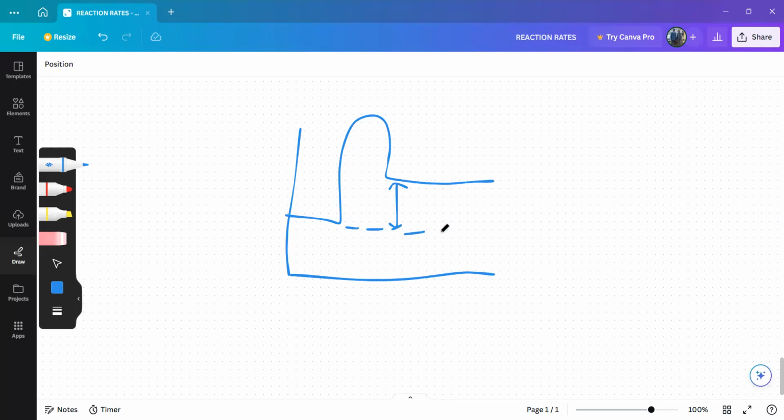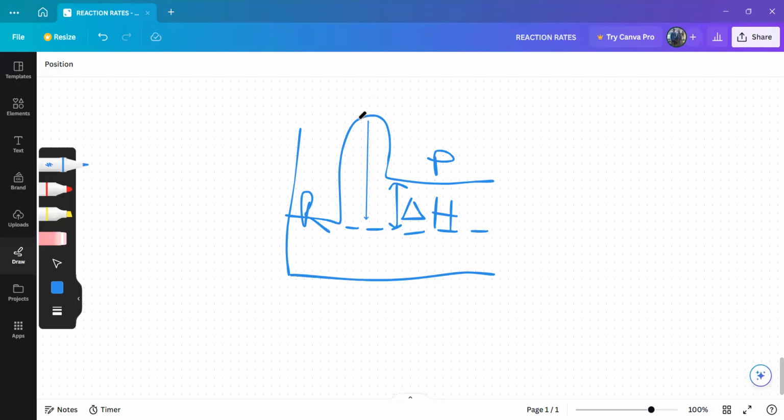That is our delta H. This is delta H here. These are the reactants, then these are the products. This line, or this space here, is activation energy.